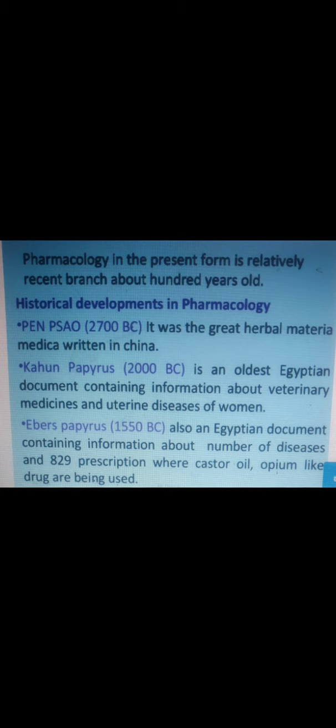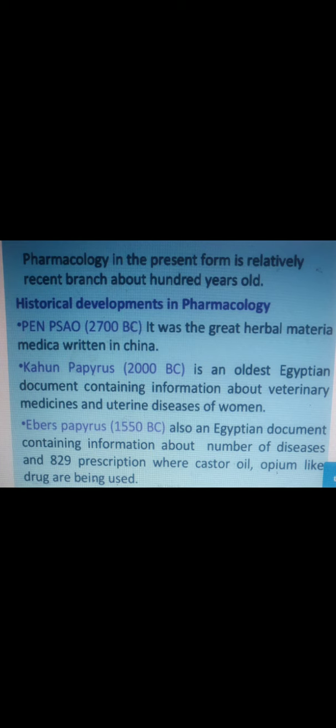He also introduced the use of metallic salts for the treatment of disease.